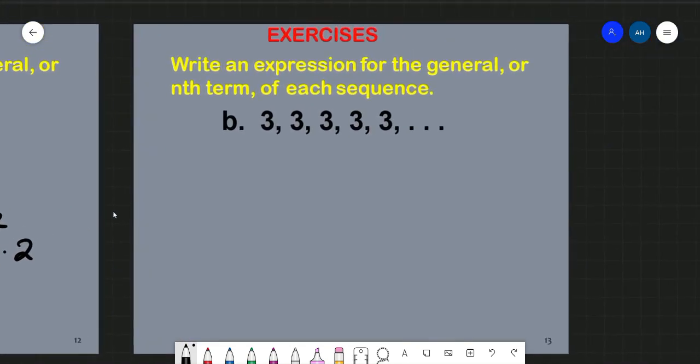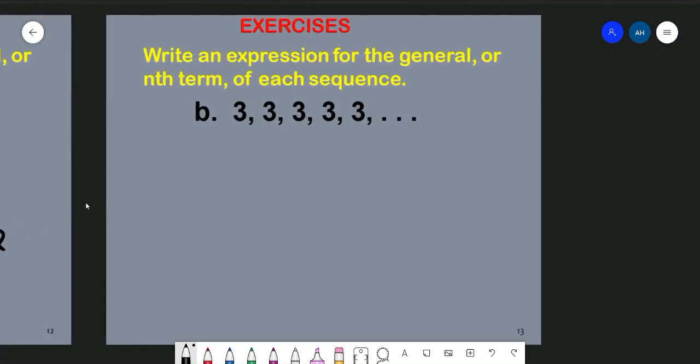Now let's see the next example. We want to write down the nth term, or the general formula, for an. For this case, the sequence consists of 3 repeated to infinity. That is 3, the first term, the second term also 3, the third term also 3, and so on. 3 forever. So how do we write down an for this sequence?